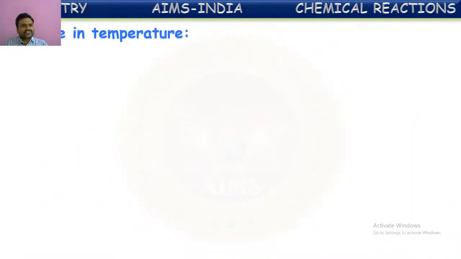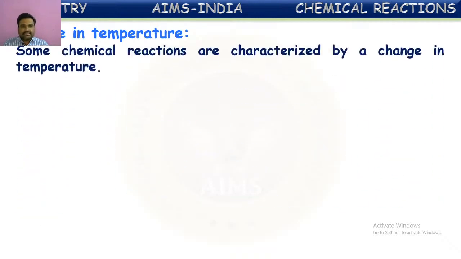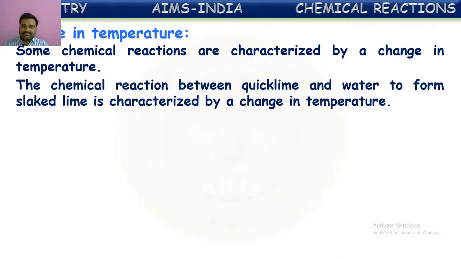Next characteristic is temperature. Some chemical reactions are characterized by a change in temperature. The chemical reaction between quicklime and water to form slaked lime is characterized by a change in temperature. Yes, quicklime means calcium oxide. Generally, it is used for whitewashing of walls and houses. It is a white powder that we call quicklime, generally calcium oxide. If you add water to this, some heat will be produced from it.